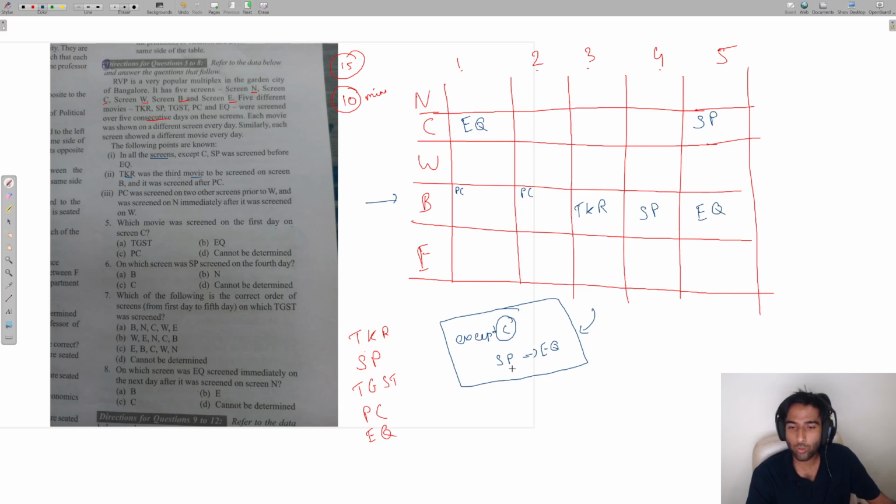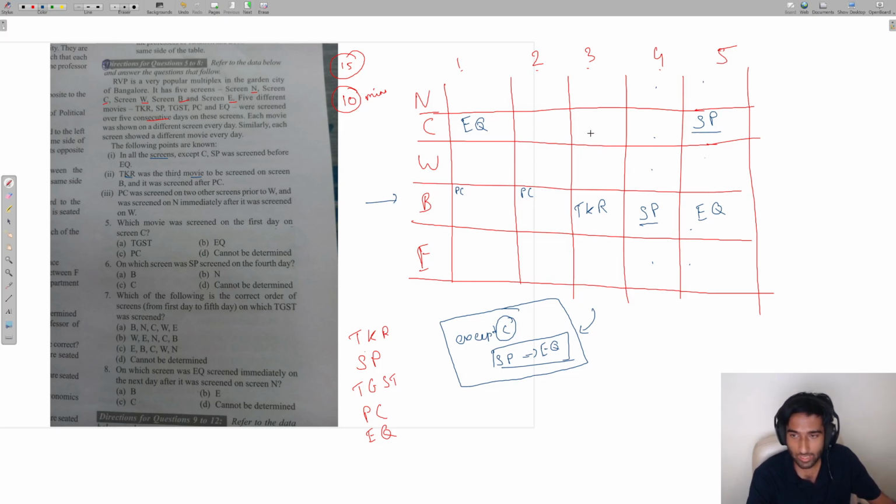So again, I stored the indirect clue properly and I know what it is trying to tell me. That's why I'm able to make my picture in a clear manner and understand how to proceed forward. So let's proceed. We've used as much as we could from this clue. We know that SP cannot come on the other screens on day number 4 because it's already screened on screen B on day number 4, and it cannot come on other screens on day number 5 because it's already screened on screen C on day number 5.